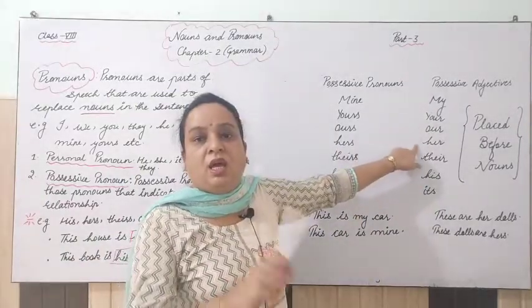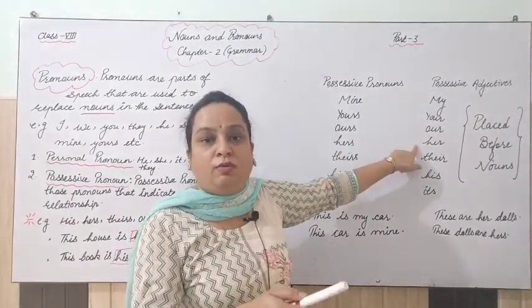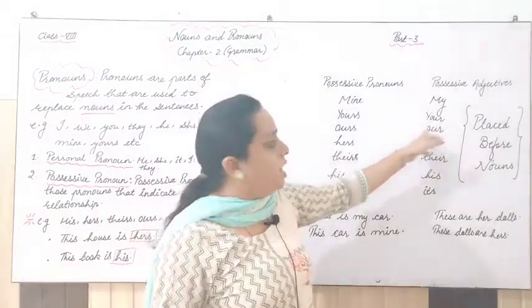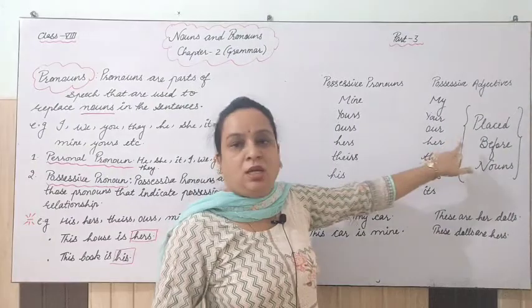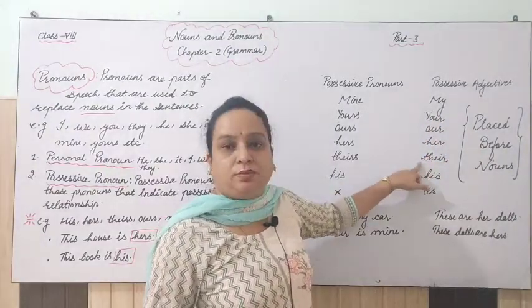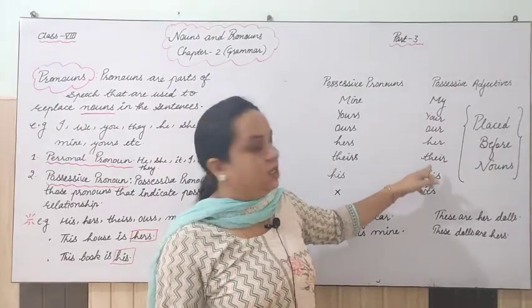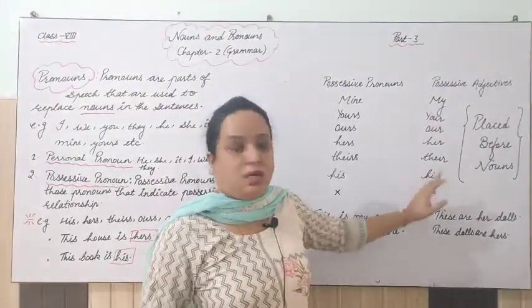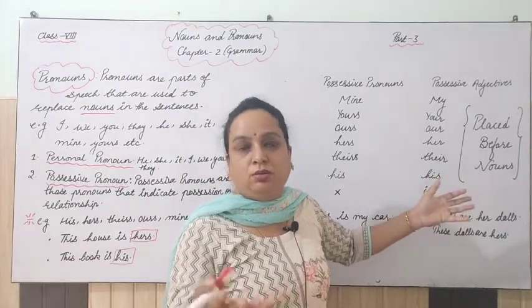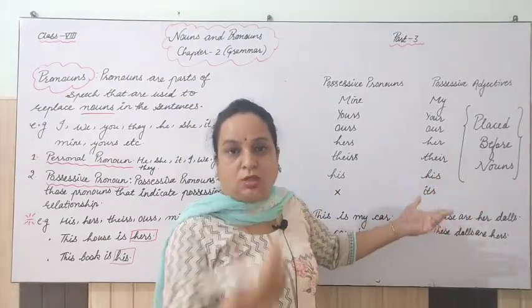There should be a noun given to you, like my mother, your cat, our house, her pen, pencil, something, their house, their class, their lesson, his car, its room, its coat, something like that.